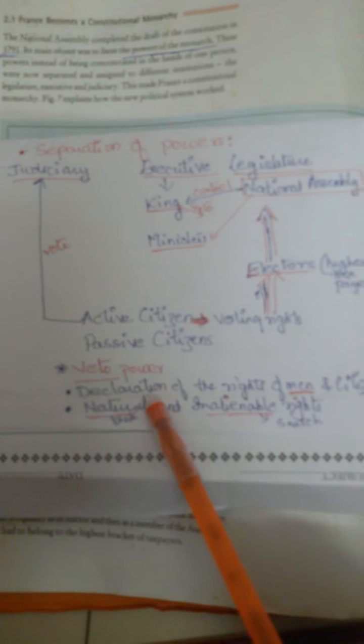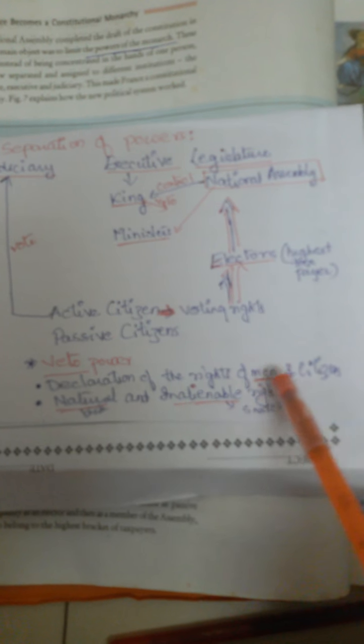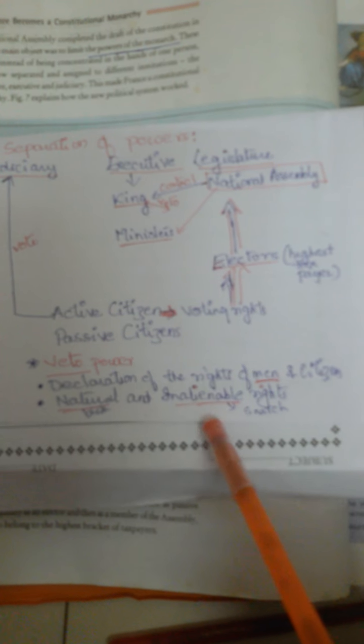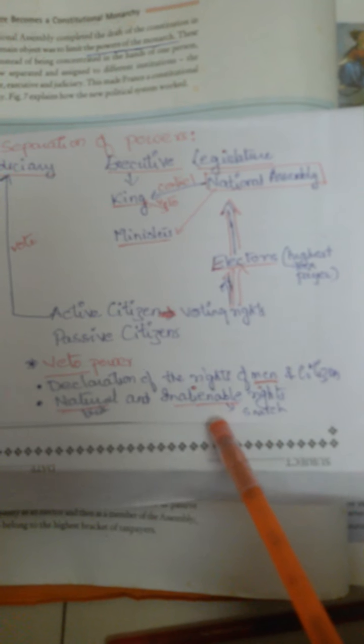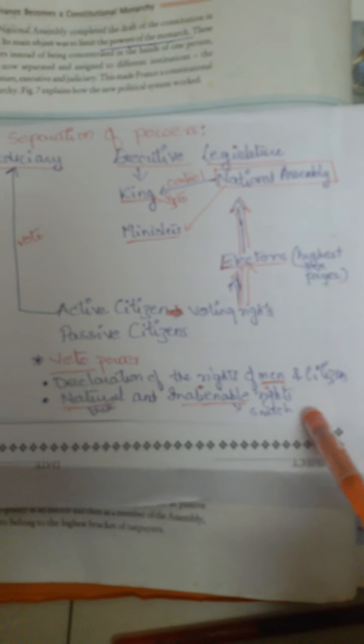Now coming to this, the Constitution has also made the declaration of rights of man and citizen. Some human rights भी इन्होंने इस Constitution में लाया, especially the declaration of rights of man and citizen. Clear? It is very much clear in your book. It is given there on this page.